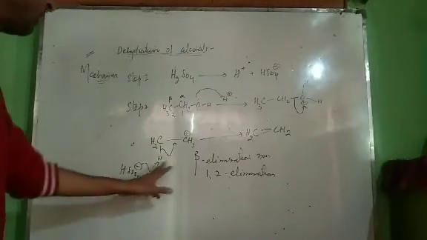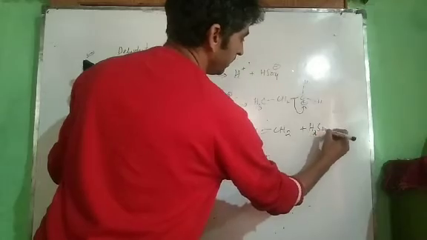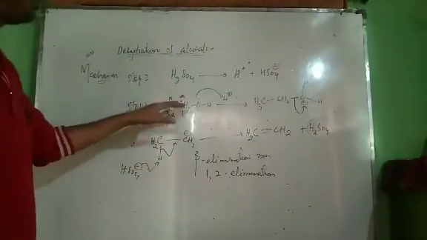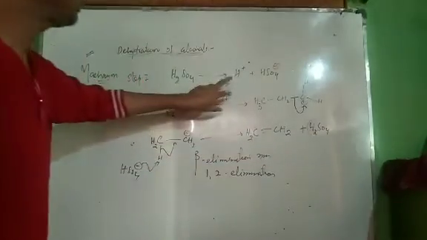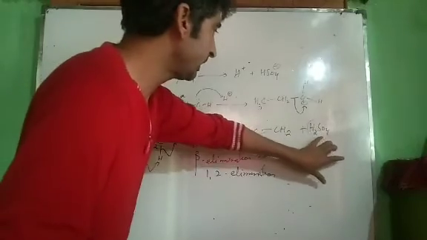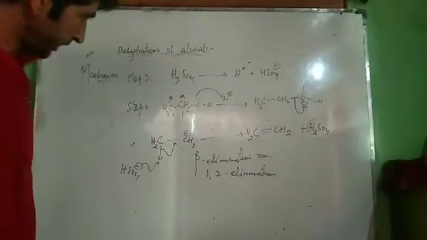Now see, in the overall process we regenerate H2SO4. A species which does not take part, which only enhances the rate of the reaction and is recovered at the end of the reaction, is a catalyst. That's why H2SO4 is a catalyst.